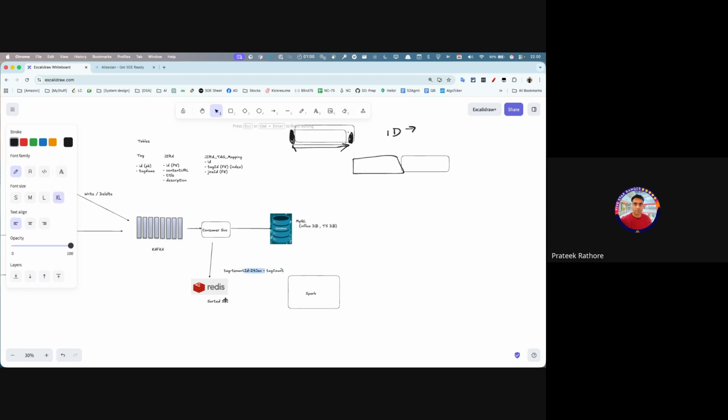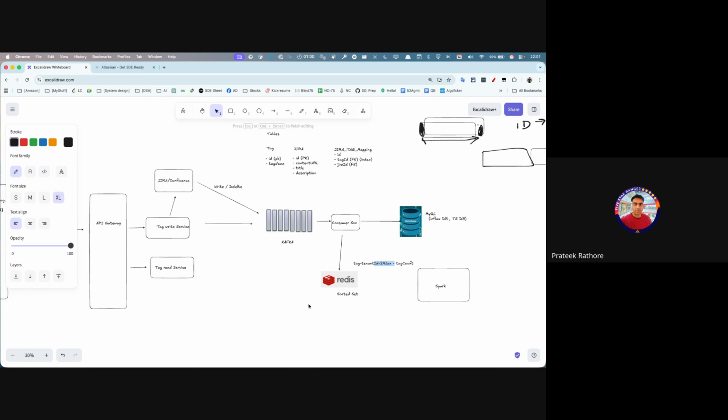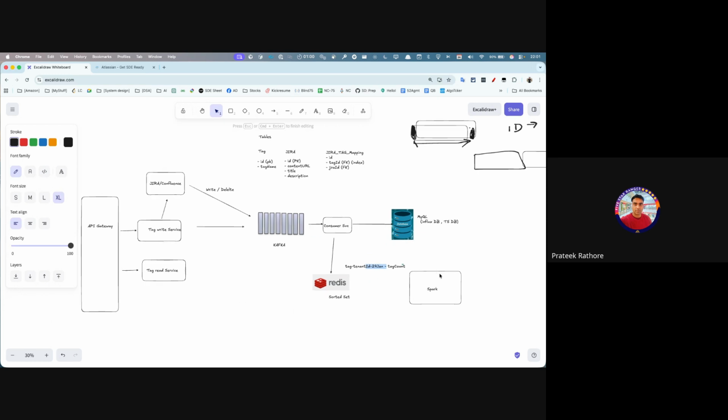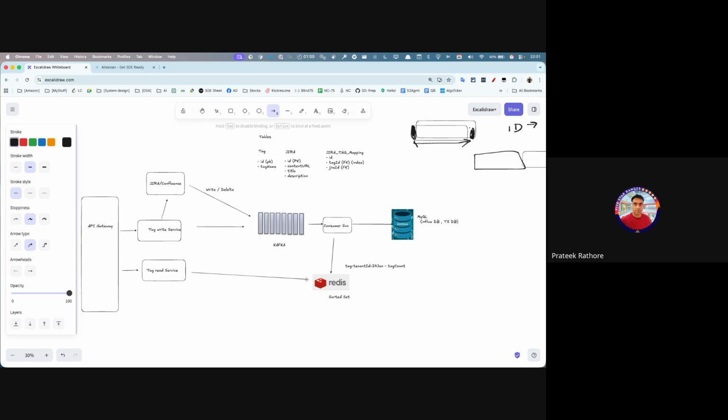This Redis set takes care of giving me the data in a sorted manner, in reverse sorted manner. Are we good, guys?